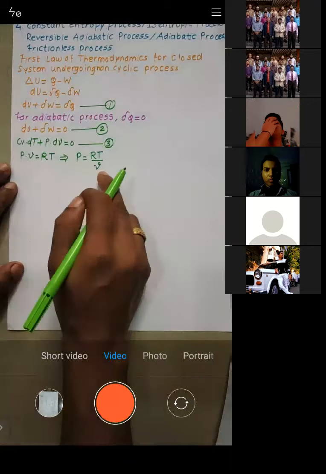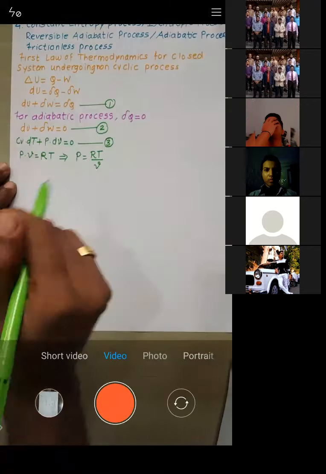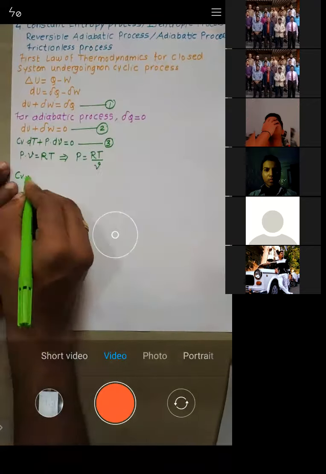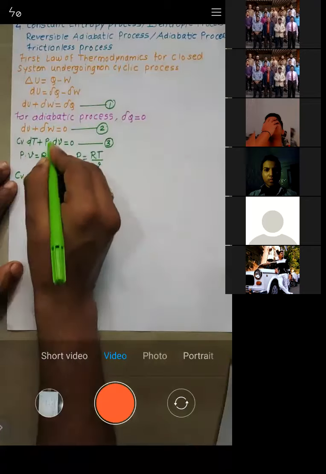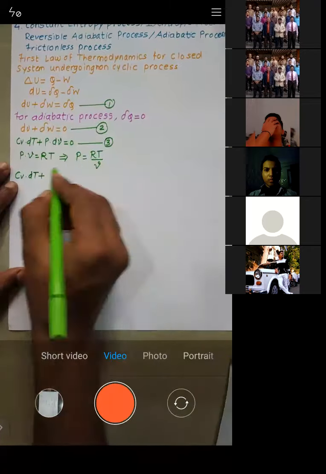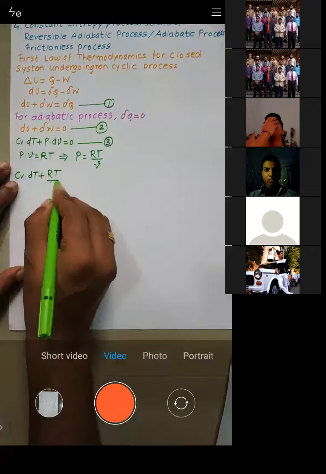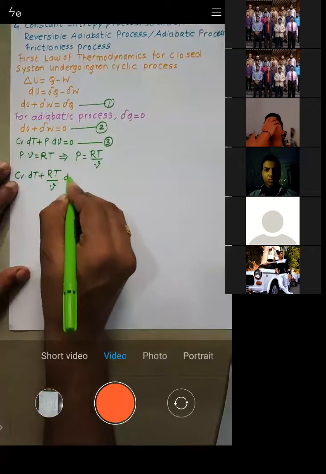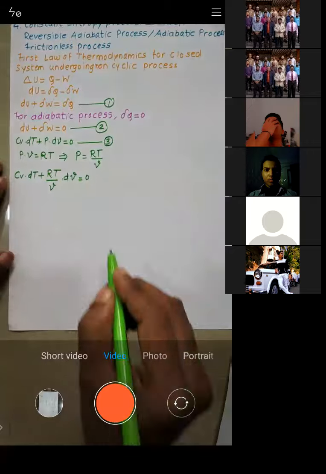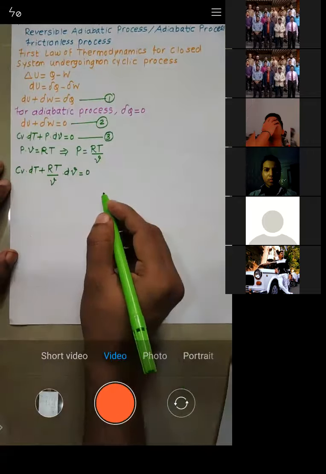Now let us put this value in equation number 3. What we will get is Cv into dT plus the value of P, which is RT by v, into dv, is equal to 0. Is it okay with this one?